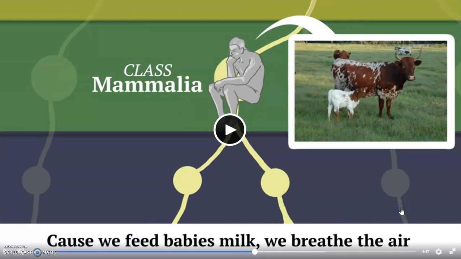Okay, hopefully you're seeing that every time the classification gets more specific, it's because of particular traits. So we're classified as mammals because of live birth and that we care for and feed our young in the same way that cows do right here. So every single time we go down that classification pyramid, or we go through the colors, like you see we're going from class Mammalia green into that next blue row below, we are including new traits, which is just like when we were going up and down phylogenetic trees.